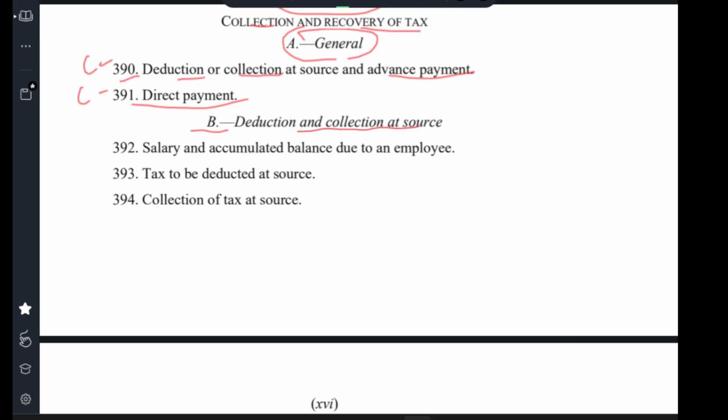B. Deduction of tax at source and collection at source. Clause 392, salary and accumulated balance due to employee. Clause 393, tax to be deducted at source. Clause 394, collection of tax at source.